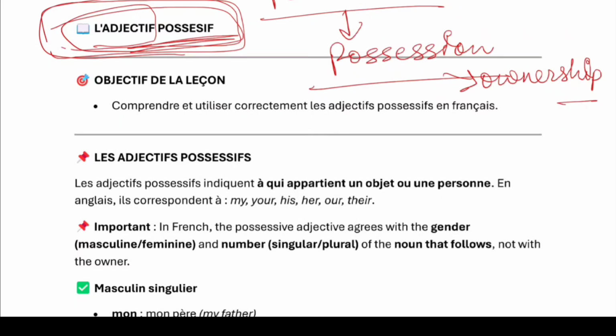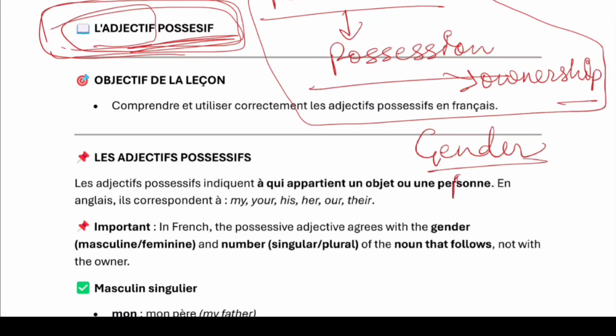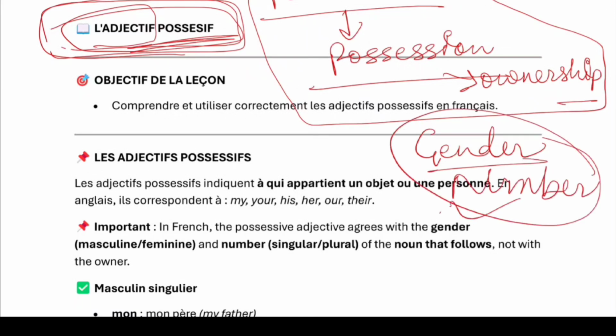Now, we know one small thing about French: it is very much gender sensitive. Here you need to take care of two things, gender and number. In English, we take care of number, but there is no such gender. For example, we say my mother and my father. In both cases, we say my. But in French, we will just see how it varies.